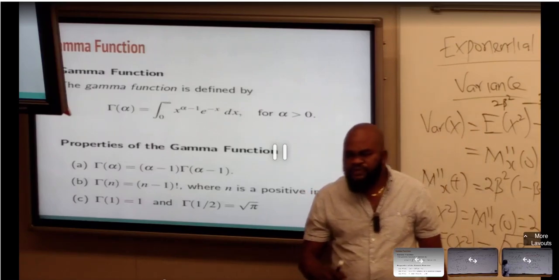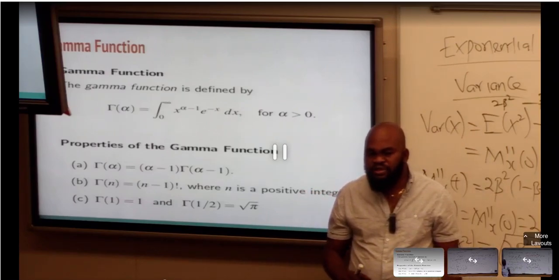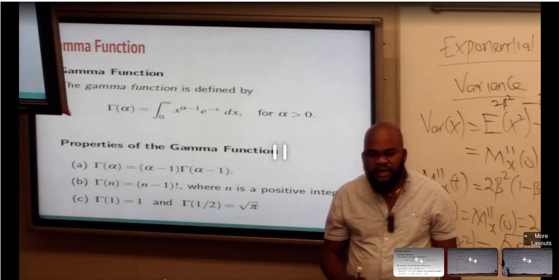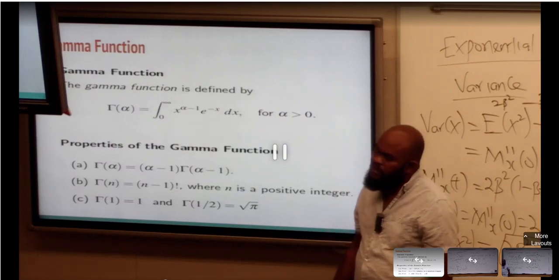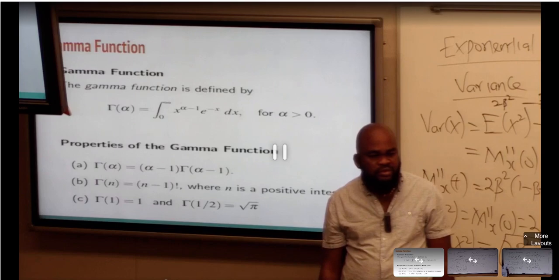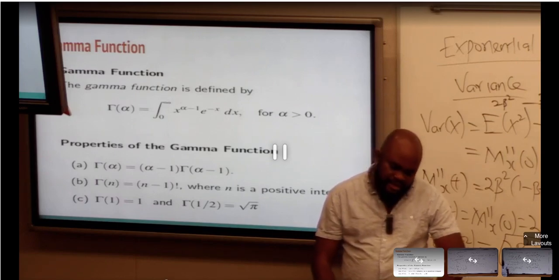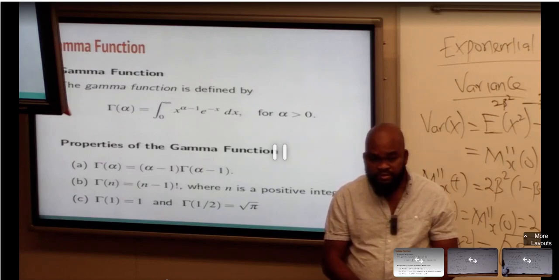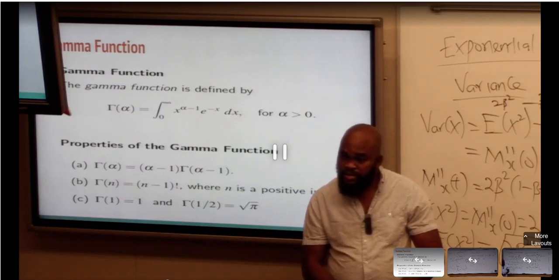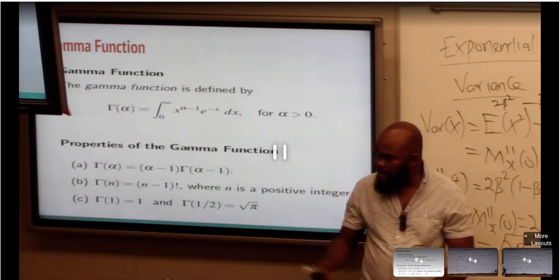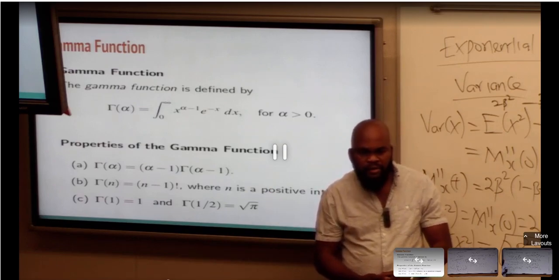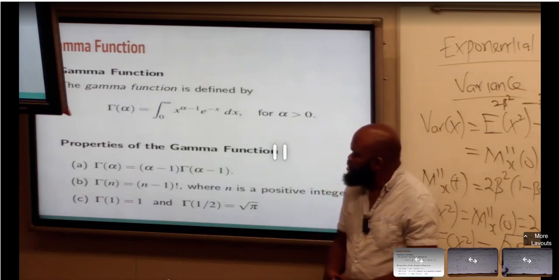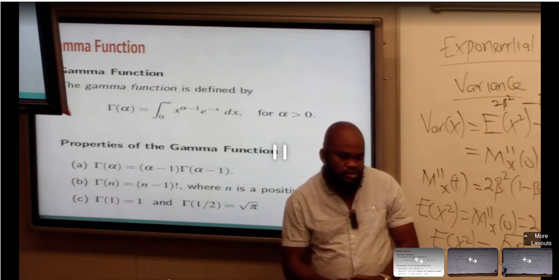You need, because gamma distribution is complicated, and we need to first understand a gamma function. I'm going to say this again: there's a difference between a function and a distribution. So for you to be able to understand the gamma distribution we want to talk about, you need to be able to understand the gamma function.